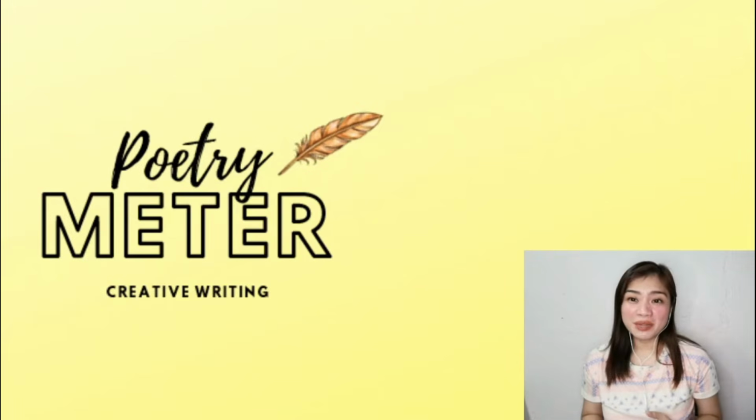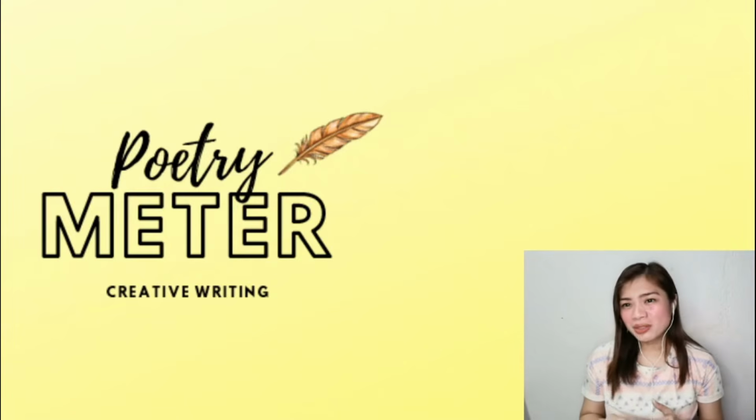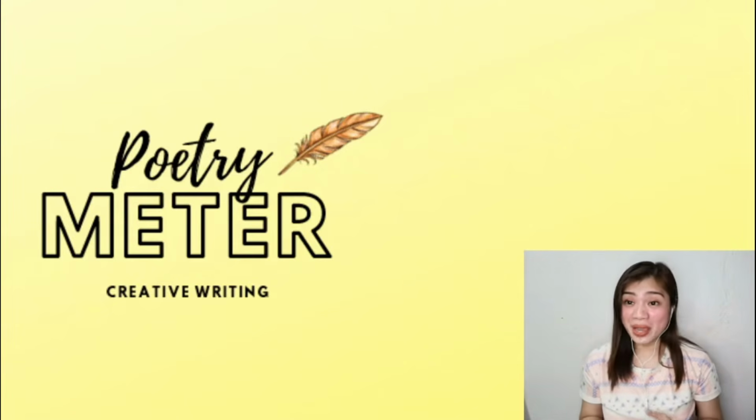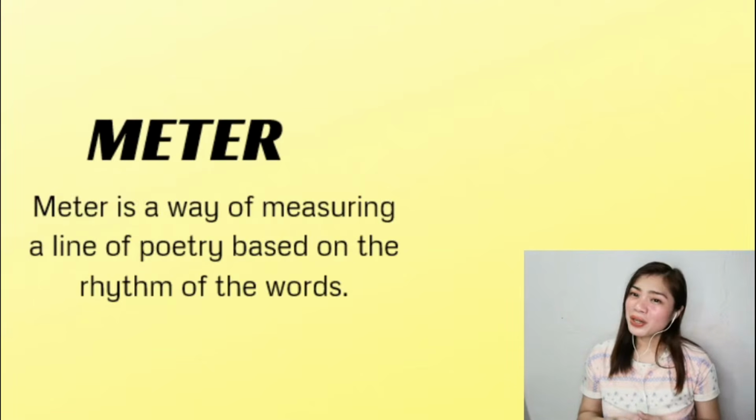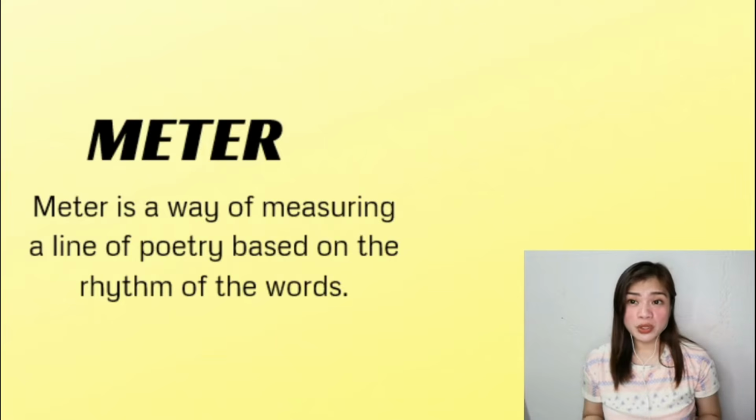A poem can contain many elements to give it structure. Rhyme is perhaps the most common of these elements. Countless poetic works from limericks to epic poems to pop lyrics contain rhymes. But equally important is meter, which imposes specific length and emphasis on a given line of poetry. Meter is a way of measuring a line of poetry based on the rhythm of the words.